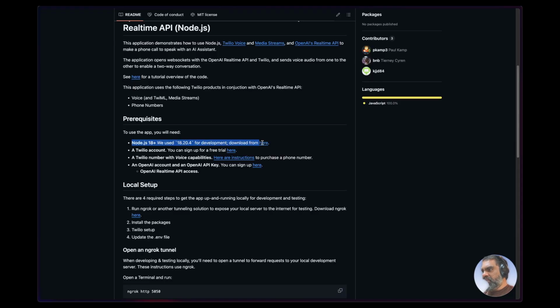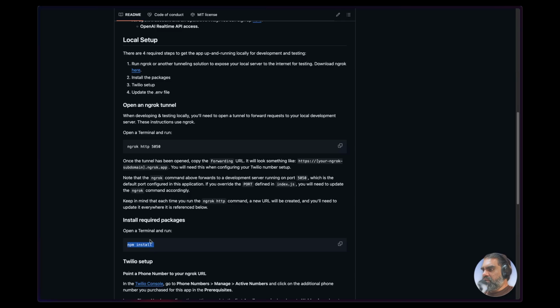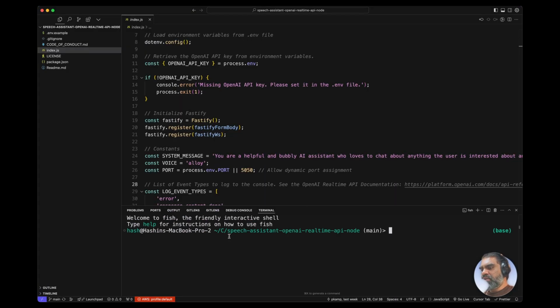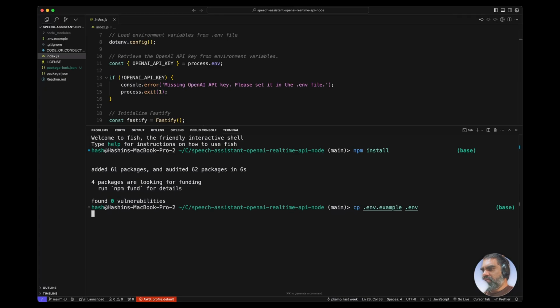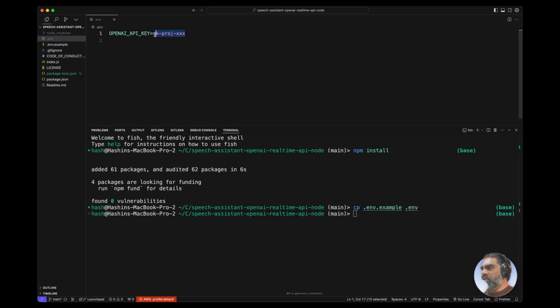So you need Node.js 18, which we have done. Twilio account, that is done. Twilio number, that is also done. An OpenAI account, that's also done. npm install. So open up a terminal here and do npm install, cp .env.example. So that just copies and renames it to .env, and this is where you have to put your OpenAI API key. Let me just do that. Okay, now we have added the API key as well.